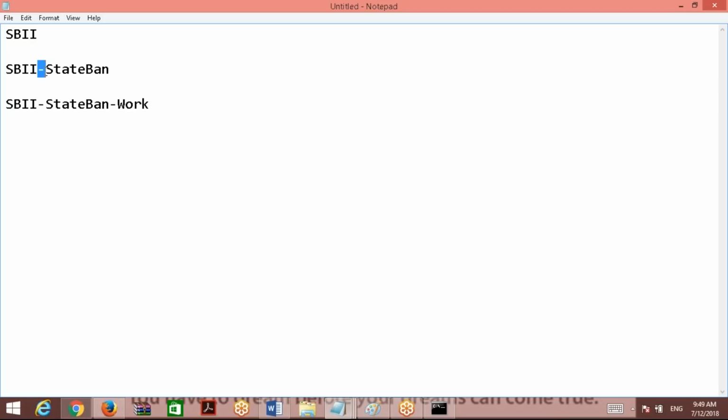What is child? What is parent in this? I'll give you A dash B. What is parent? What is child? A is parent, B is child. So this is one way of defining inheritance in Pega. The inheritance relationship between the classes in PRPC is defined with a hyphen symbol.